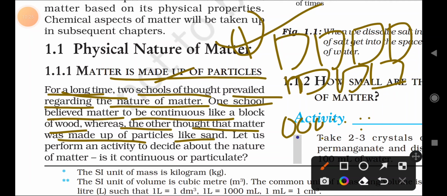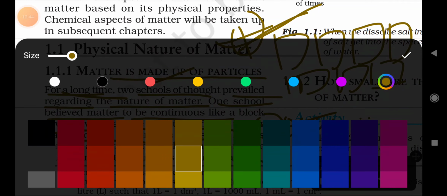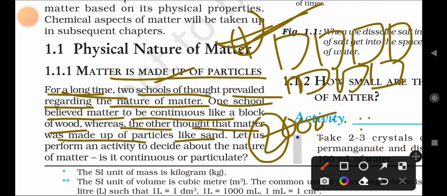The first group said that matter is like a block of wood, and the second group said that matter is made up of particles like sand. So two different things about matter were given by the people. Let us perform an activity to decide whether the nature of matter is continuous or particulate.